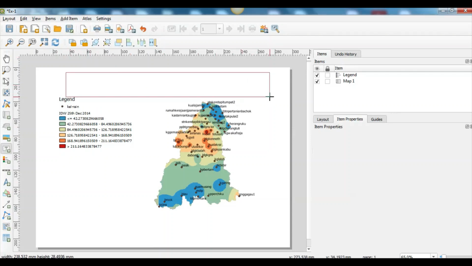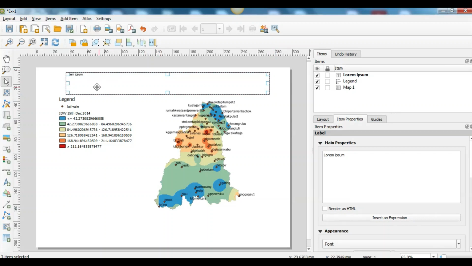So here I put IDW Rainfall Interpolation, December 2014.